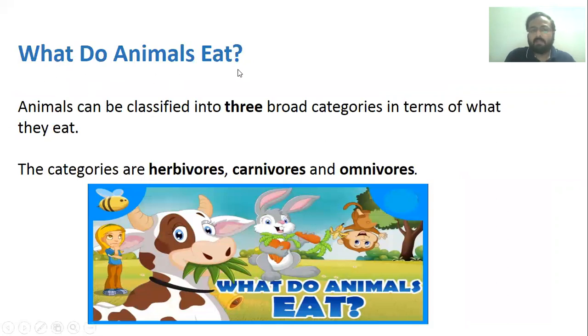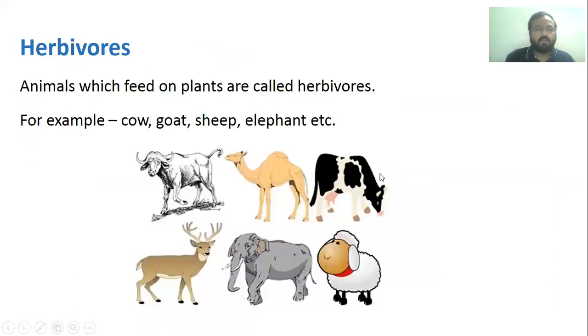Next is, what do animals eat? Animals can be classified into three broad categories in terms of what they eat. So, we can divide animals into three categories based upon their eating habits. The categories are herbivores, carnivores, and omnivores. So herbivores, what are herbivores? Animals which feed on plants are called herbivores. For example, cow, goat, sheep, elephant, etc.